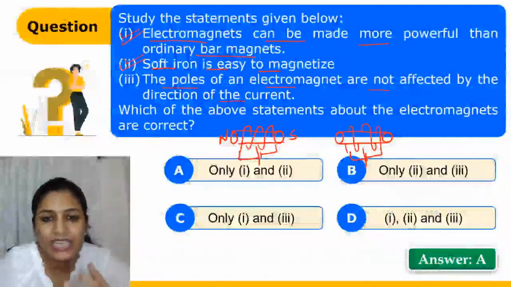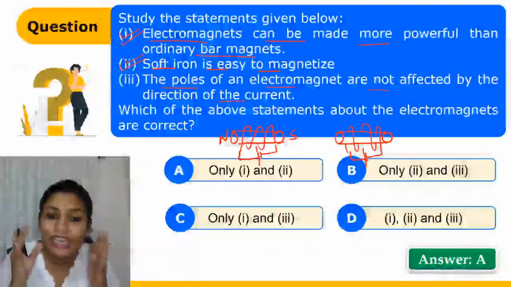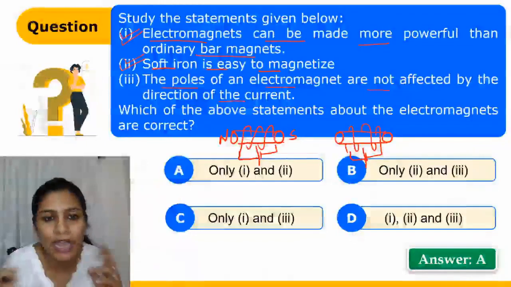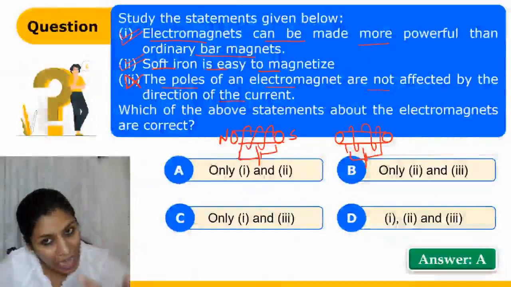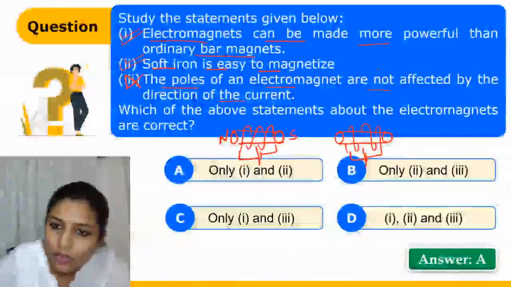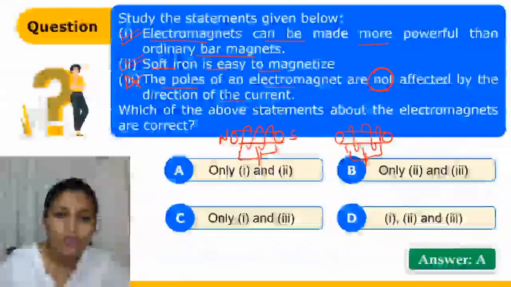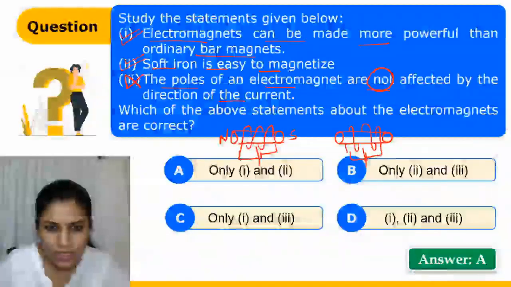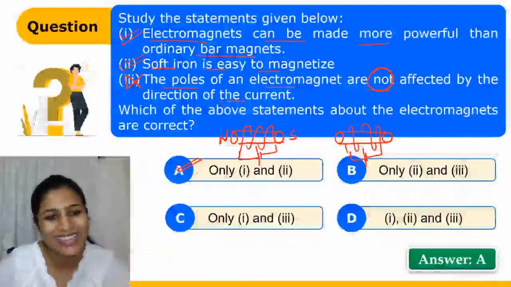So by changing the direction of winding and the direction of current, we can change the poles of the electromagnet. So the third option is absolutely wrong. It could have been right if this 'not' had not been there, because the poles are affected. So according to the question, option 1 and option 2 are correct. So basically option A is correct.